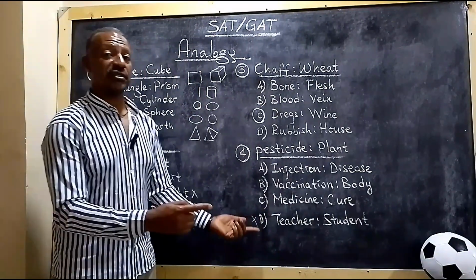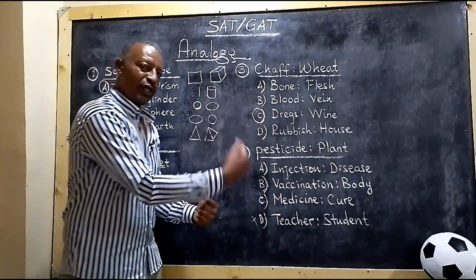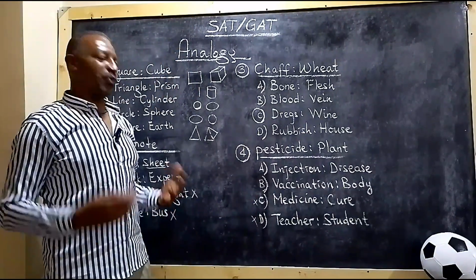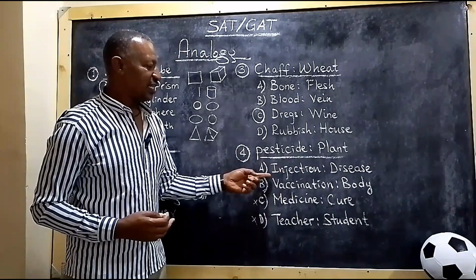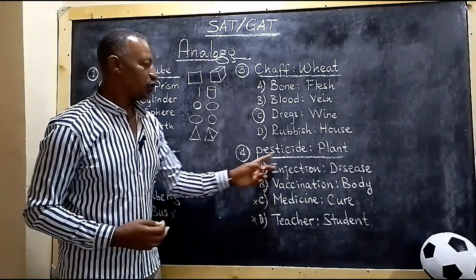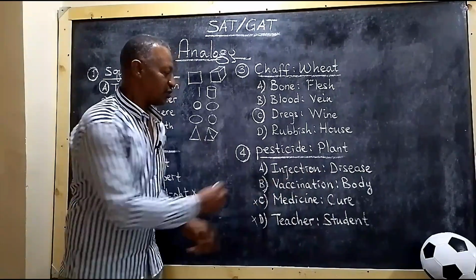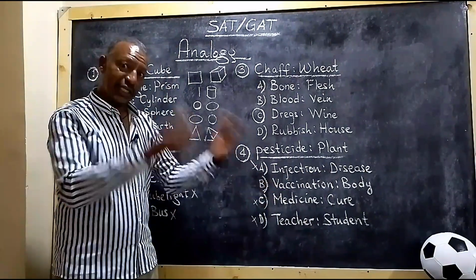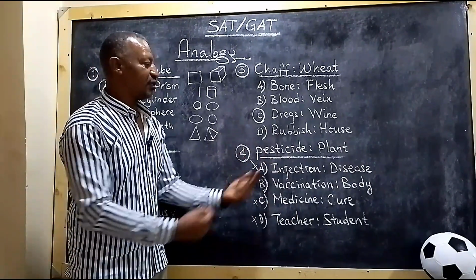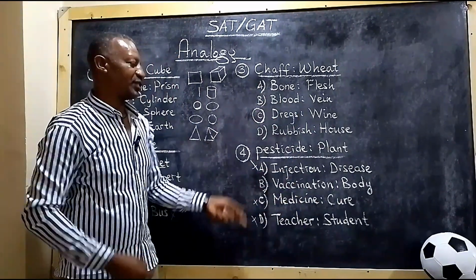Medicine, cure. This is the effect, right? Medicine has the effect of curing somebody. So medicine is the cure. Cure is the result, right? So it's not correct. What about vaccination, body? Probably, right? But let's take care of this distractor. Injection, disease. No disease here. Pesticide is a medication, plant is a body. There is no disease. So A cannot be the answer. But vaccination is a cure, just like pesticide. It's a medication, right? Pesticide is a medication, vaccination is a medication, plant is an organism that takes the medication, and body is